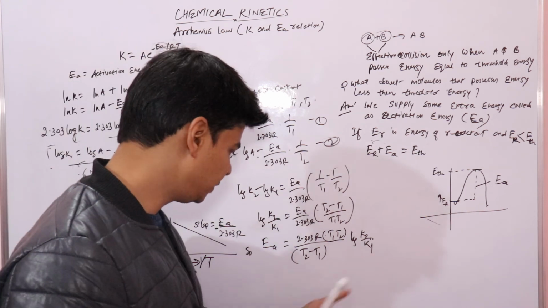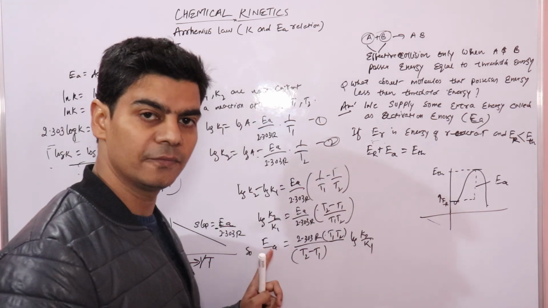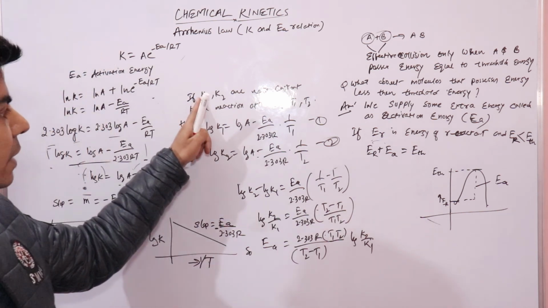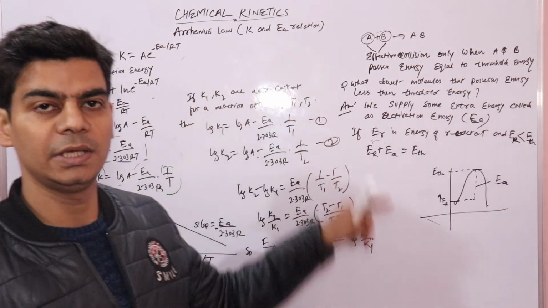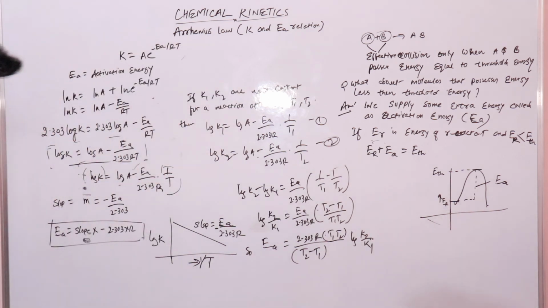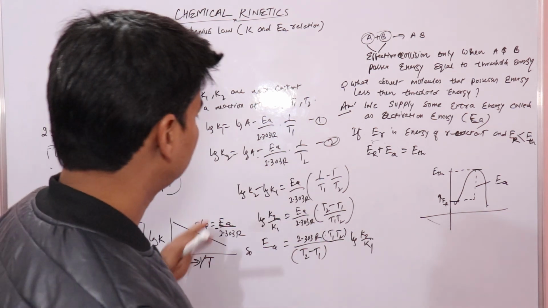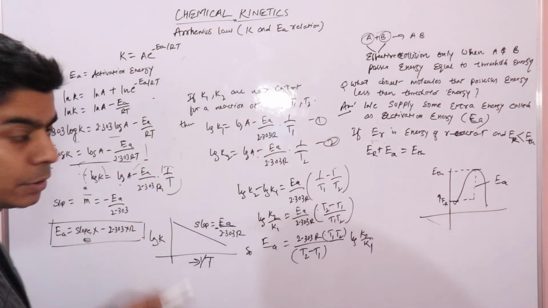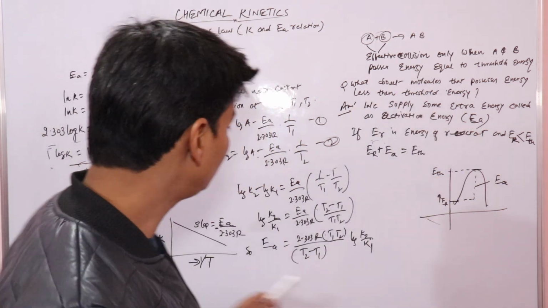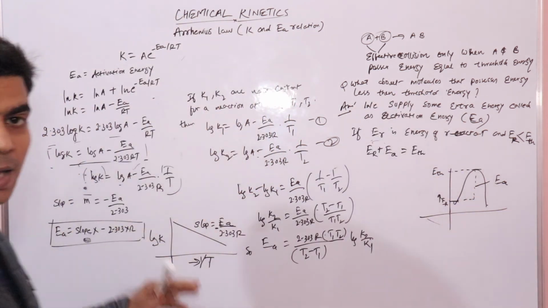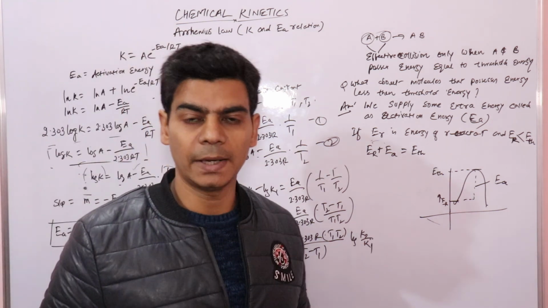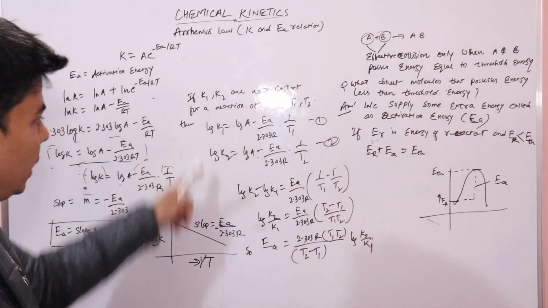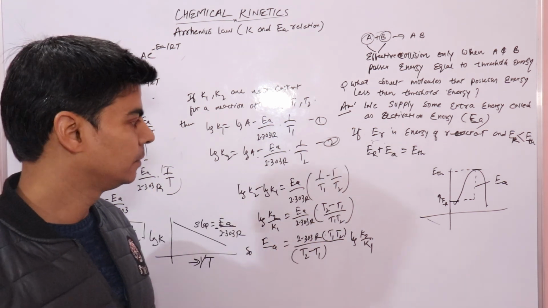Using this relationship we can find the value of activation energy Ea for a reaction if rate constants K1 and K2 are known at temperatures T1 and T2, right? So there are two ways we can find the activation energy of a reaction. I hope this is clear, right? Just be clear with the concept of activation energy before you go ahead, and remember that every reaction has a particular or definite value of activation energy which we are trying to calculate using these two methods, right. Thanks.